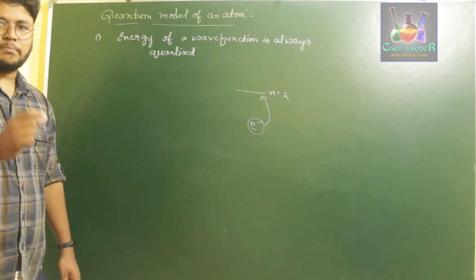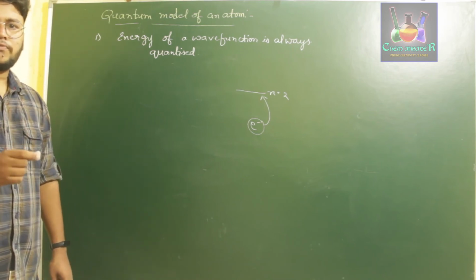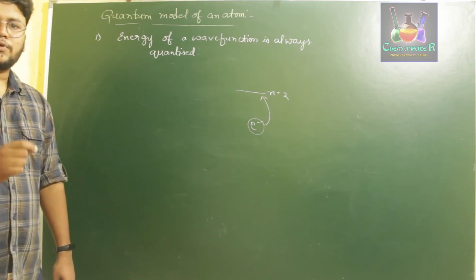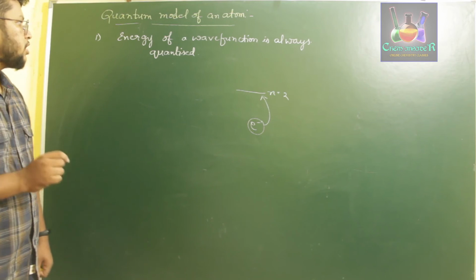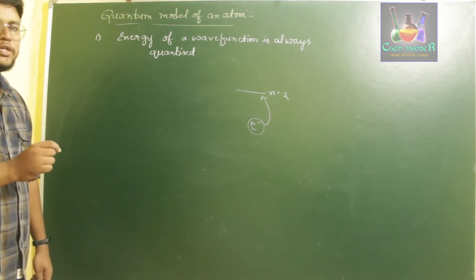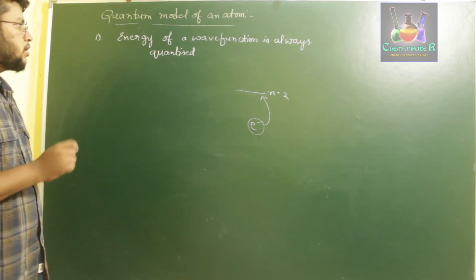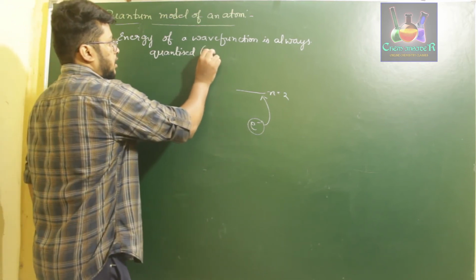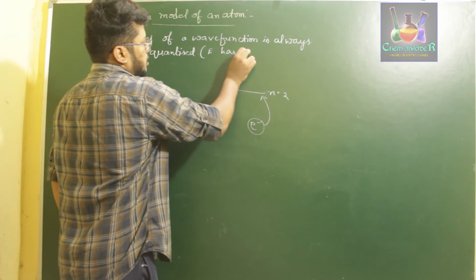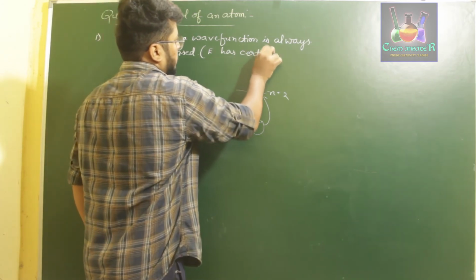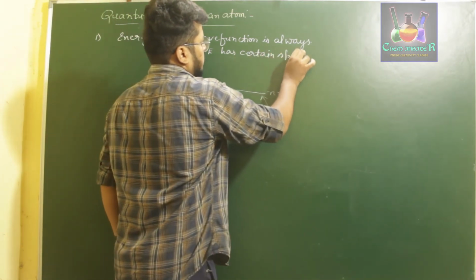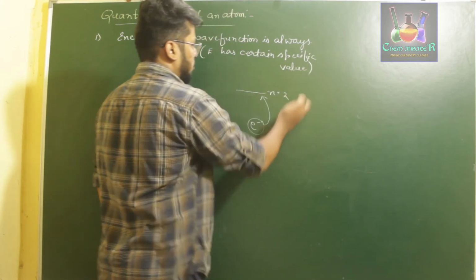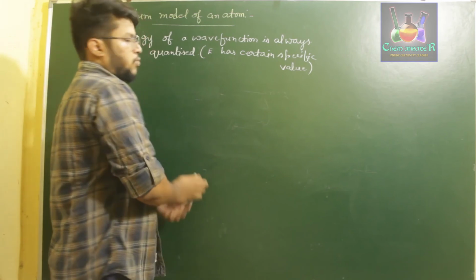So energy of a particular energy level will be specific in value, and for an electron to occupy that level, it has to possess that amount of energy. That is what it means when we say the energy of wave function is always quantized. That is nothing but energy has certain specific values. So that is what the first point says.